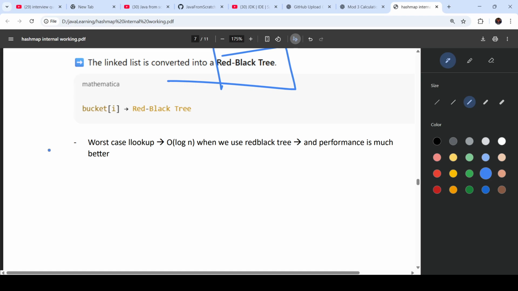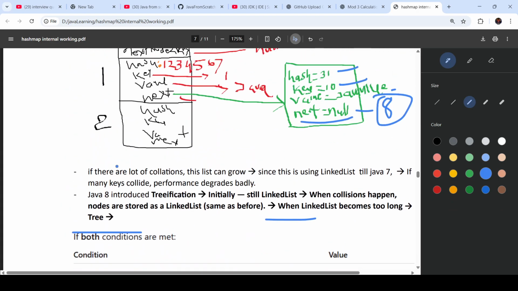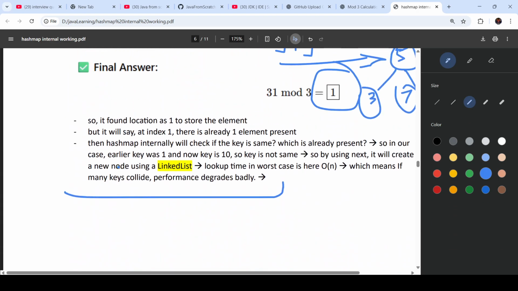Okay, that is fine. So whenever we are using a tree, our searching is very fast, and it is big O of log of n. Initially, if you see here, big O of n was there.